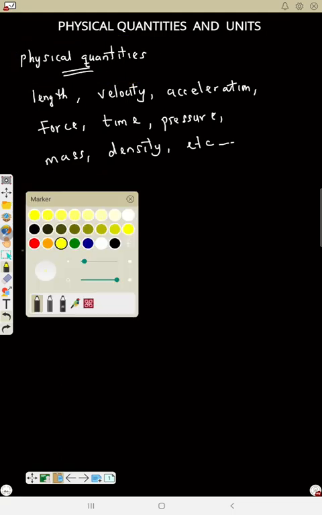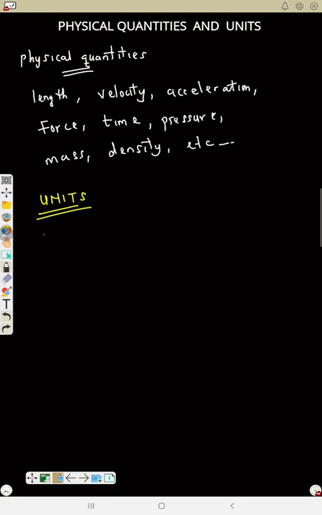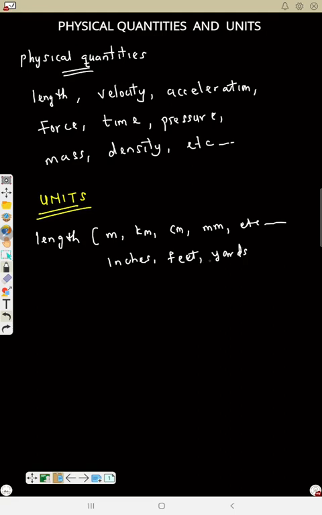The units of measurement for length can be meter, kilometer, centimeter, millimeter, etc. We can also measure lengths in inches, feet, yards, miles, etc. So that is the unit of measurement of length.